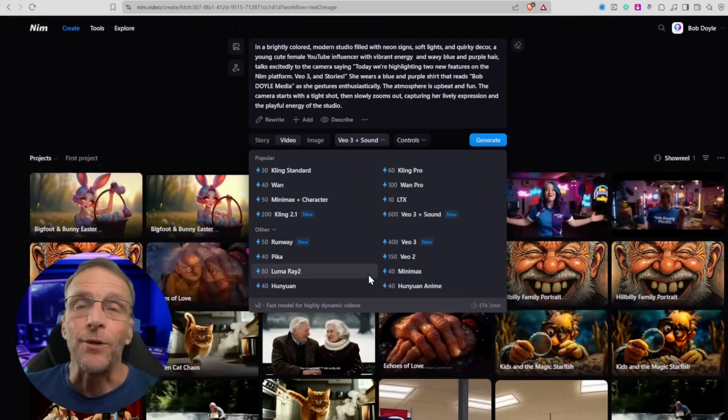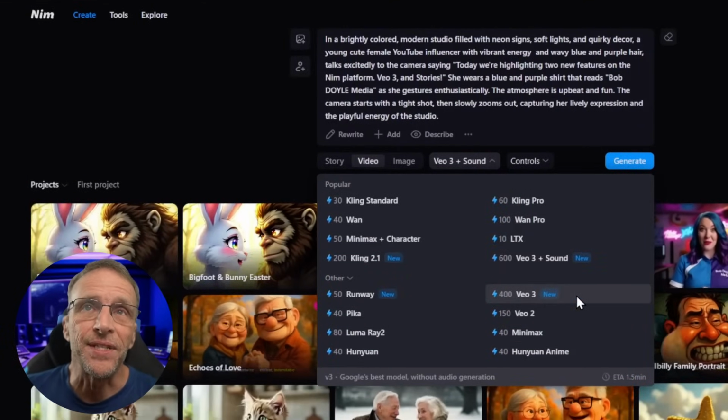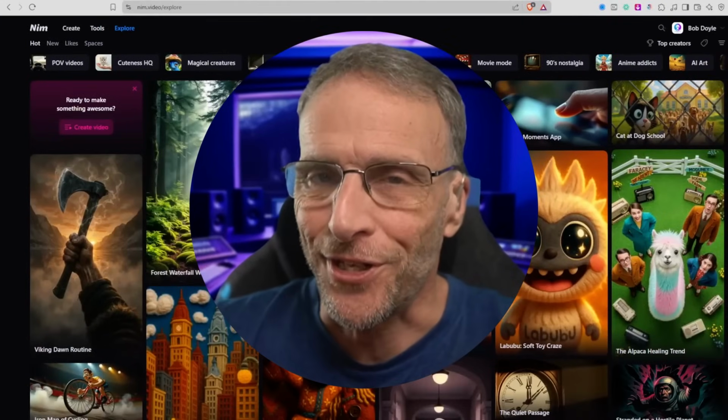I love that. By the way, if you look closely, you'll see that they actually have two different VO3 models. One does not have the sound, and it's a little bit cheaper to run. Now let's talk about Stories.